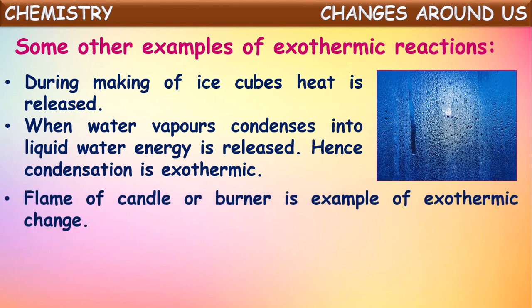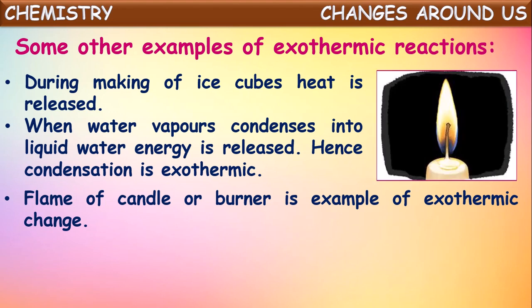Let us see one more. The flame of a candle or burner is an example of exothermic change. What happens in the candle flame? When a candle is lighted, it continuously burns and gives out heat energy. It releases heat energy. So burning of a candle or burning any burner on the stove, all of this comes under exothermic changes.